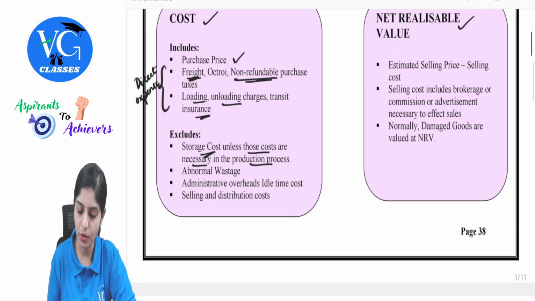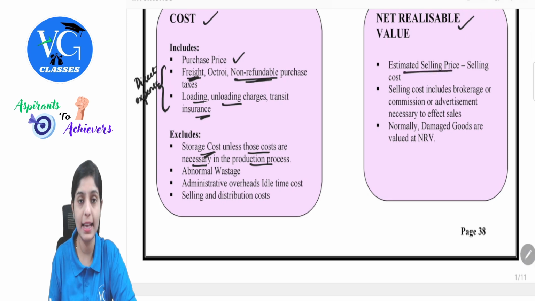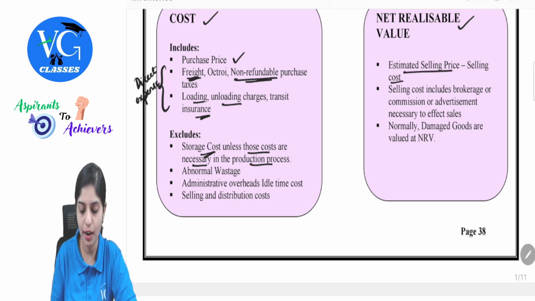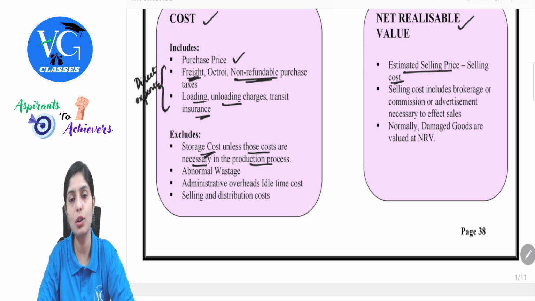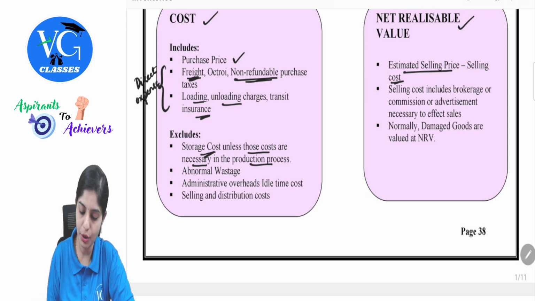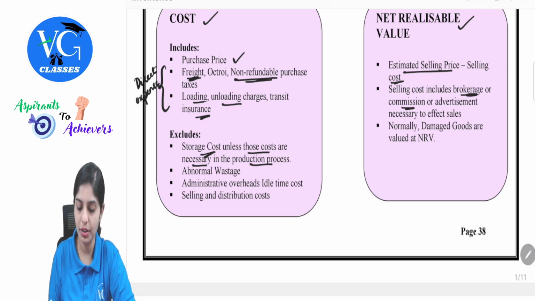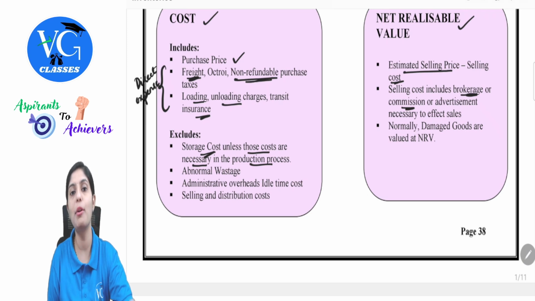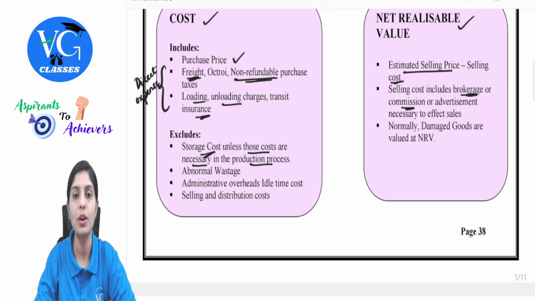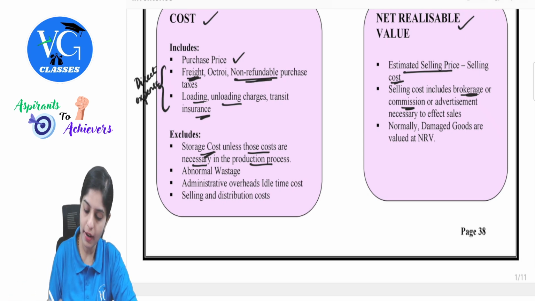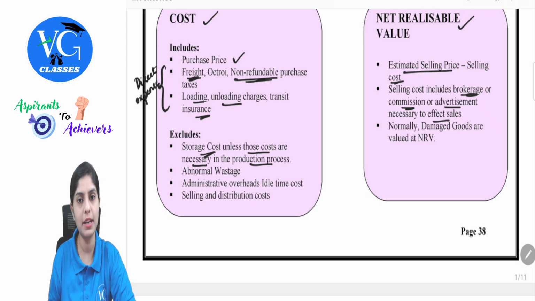So this can be found out by taking estimated selling price minus selling cost. Selling cost can include all of your marketing activity related cost. It could include your brokerage or commission, if you are employing an agent to push your sales, or if you are employing any dealer to create that awareness, or advertisement necessary to affect sales. This becomes part of your selling cost.